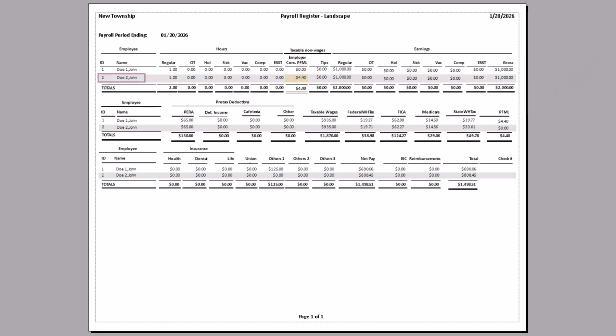Notice that the taxable wages were the same as before. If we look at the extra $4.40 that the employer is paying, again, the federal taxes are a little larger being withheld compared to employee 1, and the same with Social Security and Medicare. Also notice for John Doe 1, employee 1, under the PFML withholding, the amount is $4.40, exactly the same as the amount as if the employer was a normal size employer.